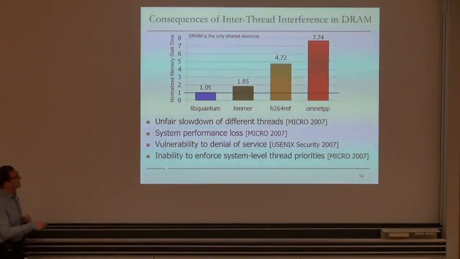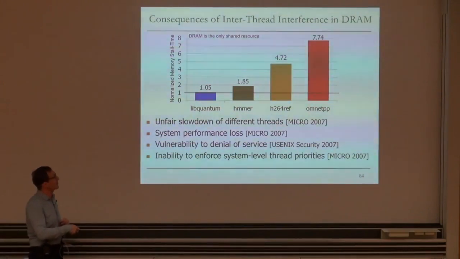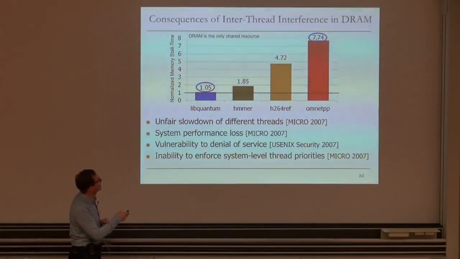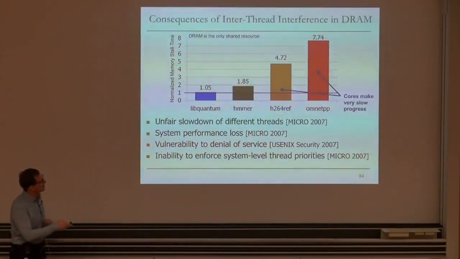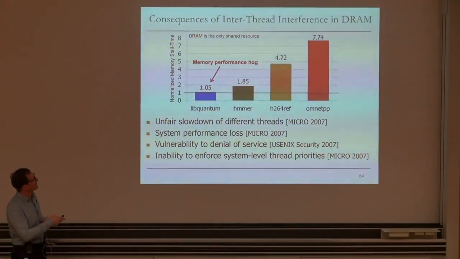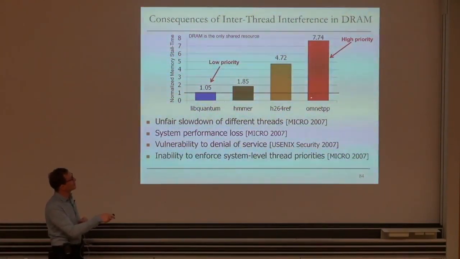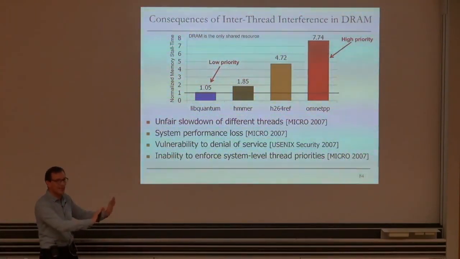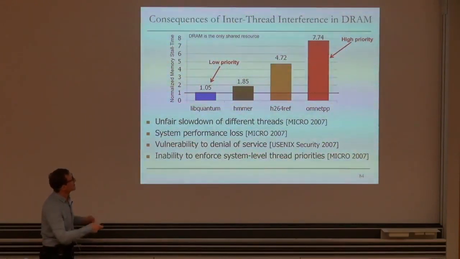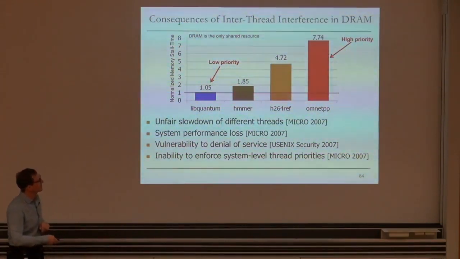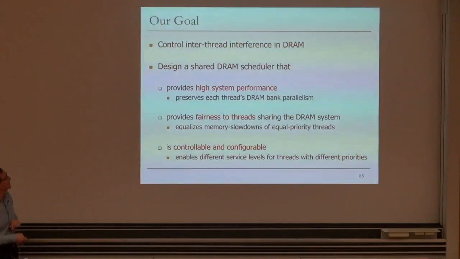And you have the inability to enforce system-level thread priorities, because if you change the thread priority over here, oh, I already said this, I didn't animate, but if you change the priority over here, this memory performance hog doesn't change, basically. You have 4 cores, and all threads are scheduled, and the operating system basically says, good luck, run together. It's not going to deschedule some of the applications. Okay, so there are a lot of issues, basically. As a result, you have an uncontrollable system.